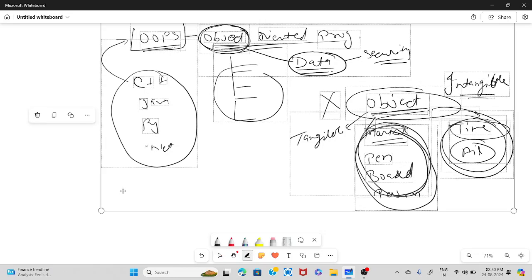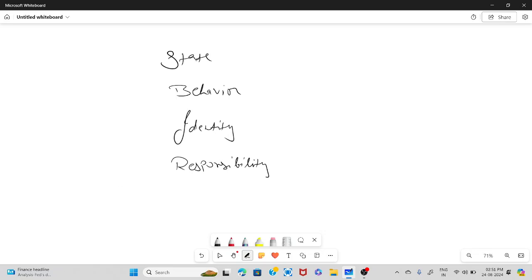Now, every object has some categories. For example, every object has a state, every object has some behavior, every object has an identity, and every object has some responsibility. Alright. So what is the state of an object? Suppose I take the example of a person, then every person has some attributes like age, name, right?